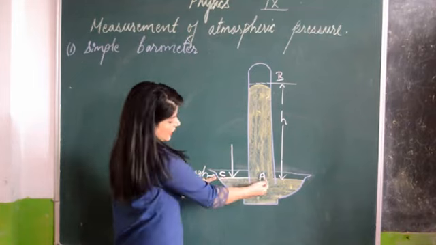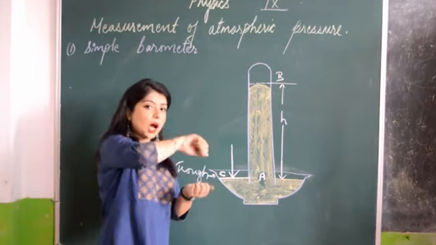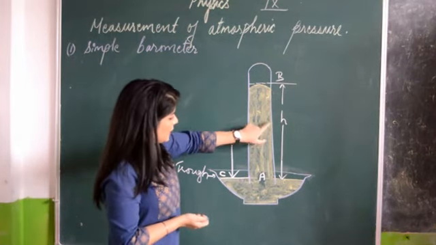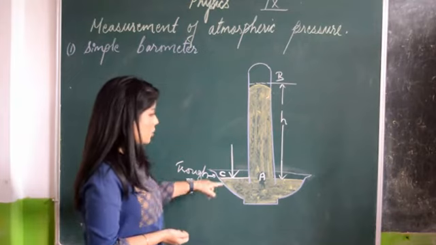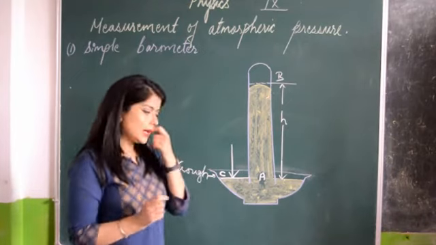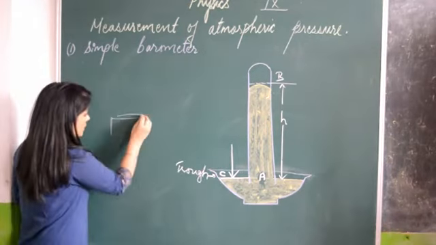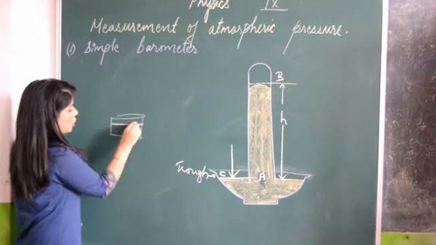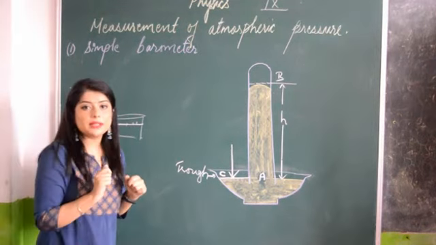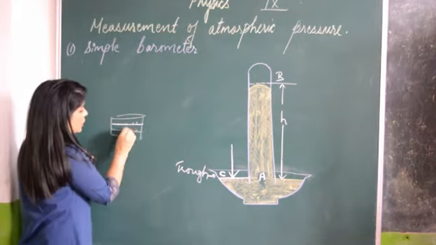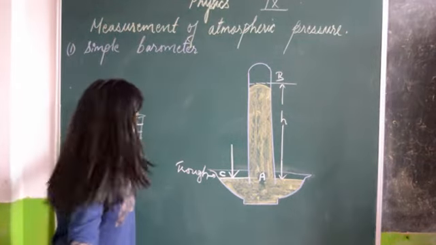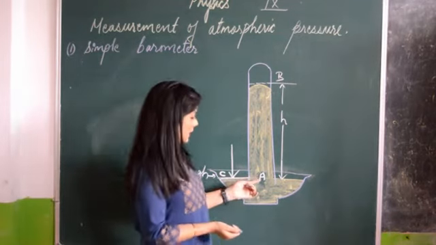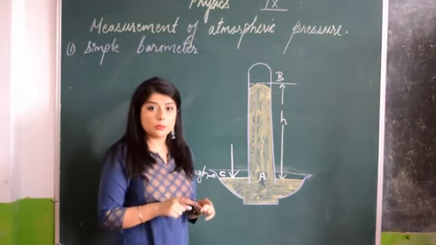Now A and C are at the same level. When we make it upside down, A and C will be at the same level. And the height AB is H. The next thing we know, as I told you in the last class also, is that if there is a liquid at a certain level, at all this level, the pressure will be the same. If it's another level, the pressure also will be the same. So using this, what we can see is the pressure at A and the pressure at C should be the same.